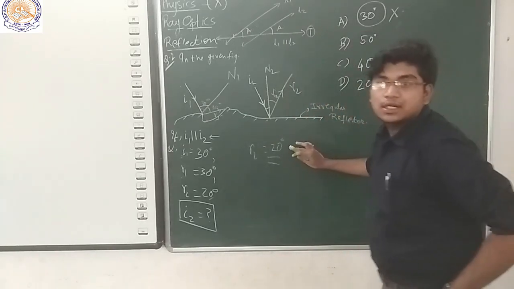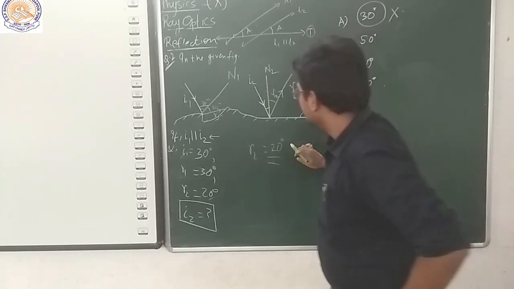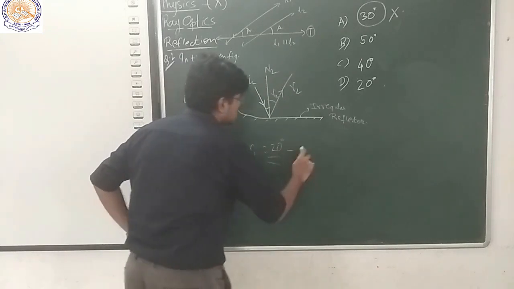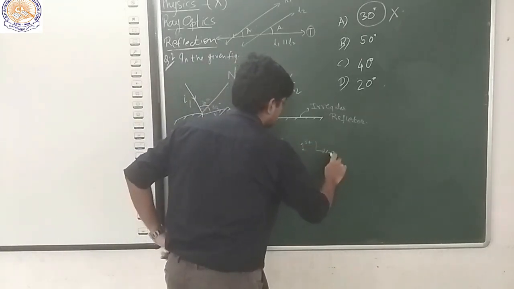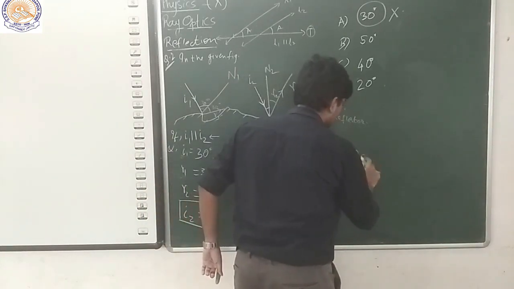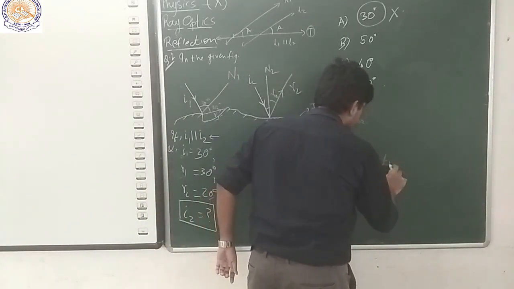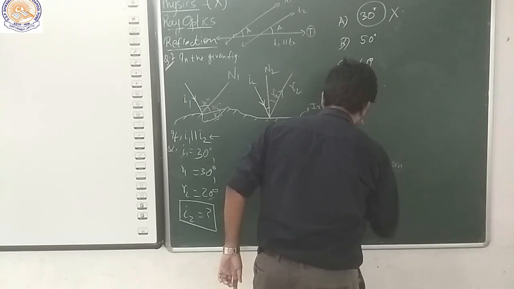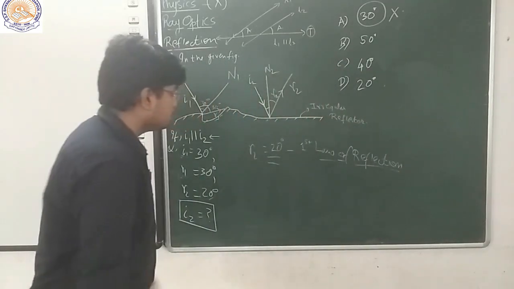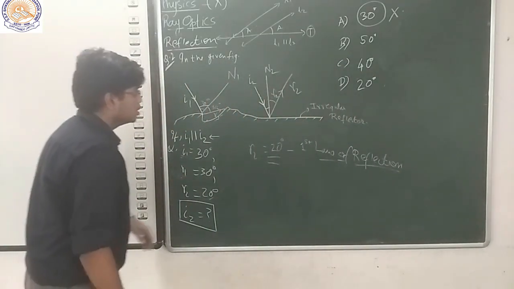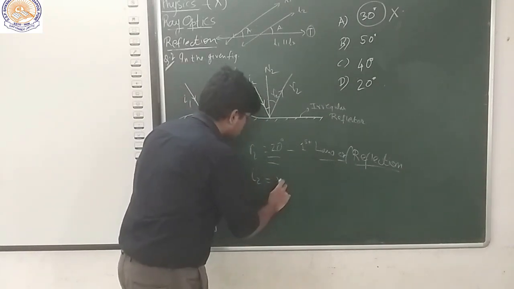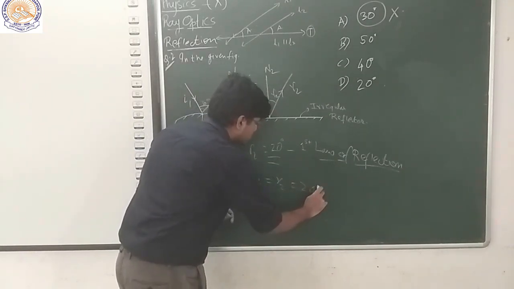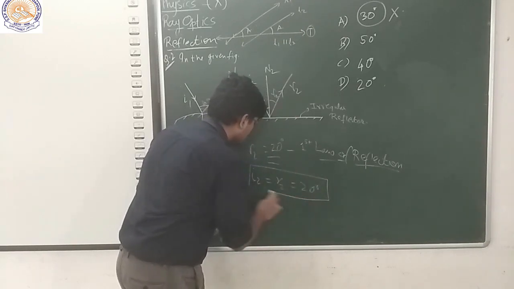Now here we can apply the first law of reflection. That is, we will find I2 is equal to R2, and that is actually equal to 20 degrees.